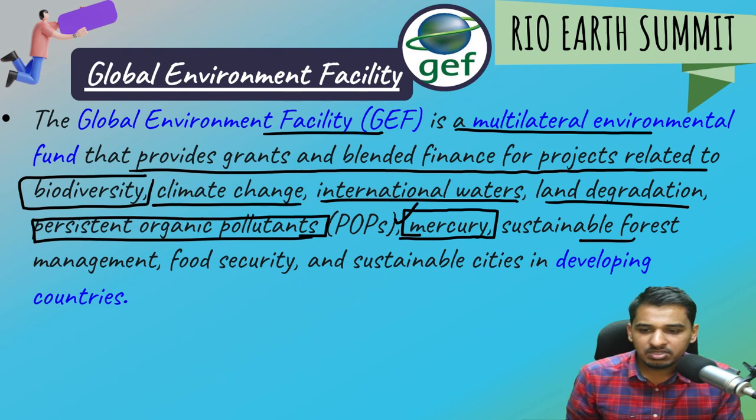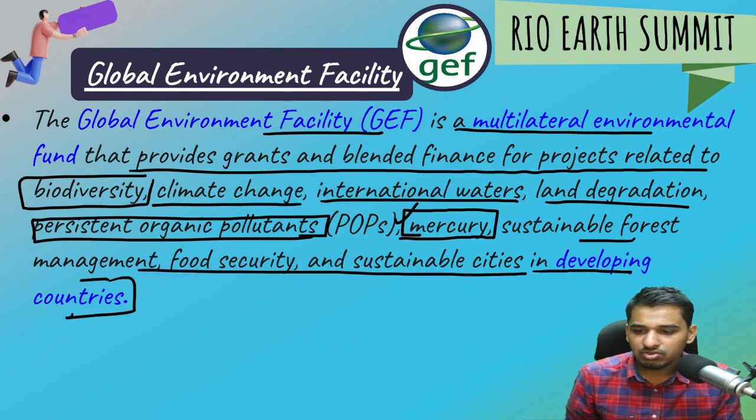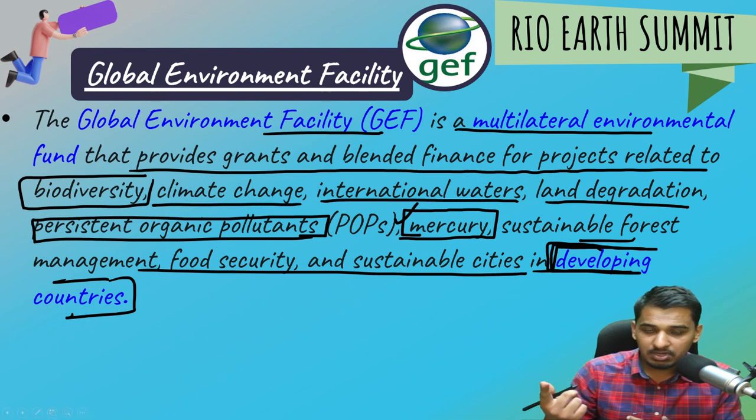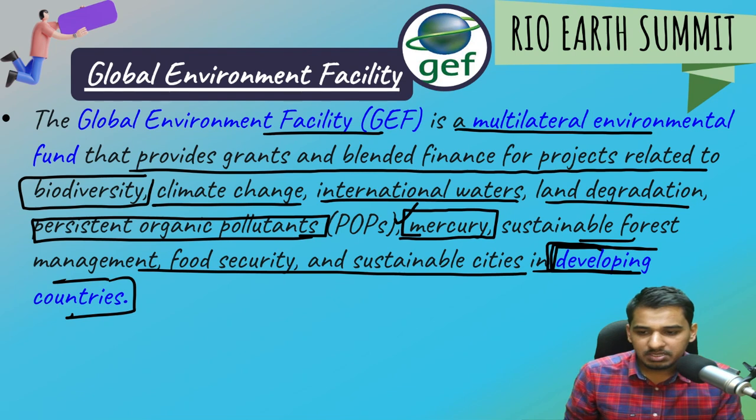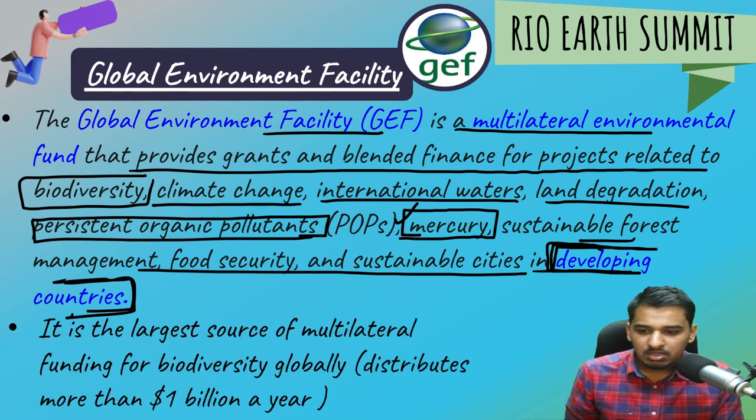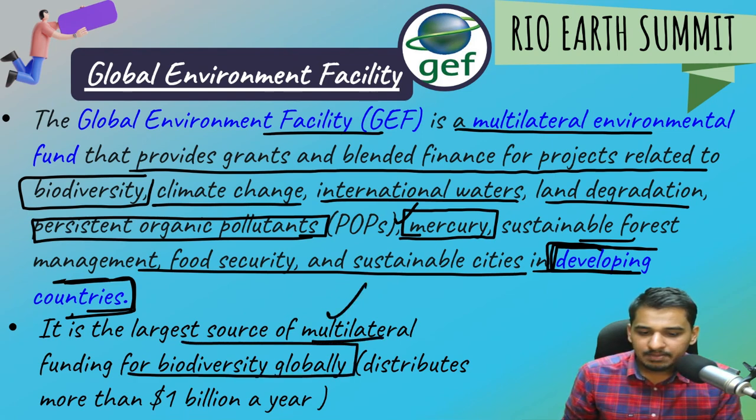Okay, and sustainable forest management, food security, and sustainable cities in developing countries. This you should know that it is about developing countries. A very important thing. Okay, that forest principles was for developed countries. This one is for developing countries. Sometimes it may be asked. So it is important that you should know which one is for which countries. All right. So it is the largest source of multilateral funding for biodiversity globally. It distributes more than $1 billion a year.